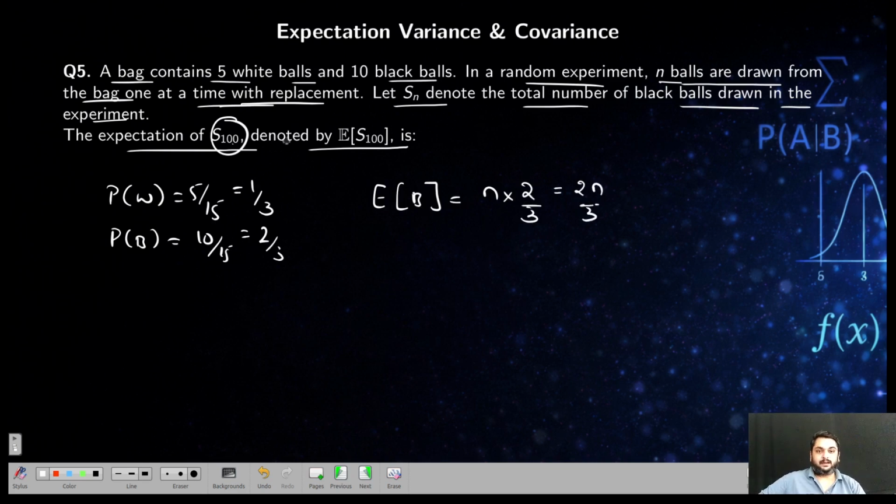Now if there are 100 balls, n is 100, they are giving. So they are just confusing you here. There is nothing in this problem. 200 by 3 is around 66.6. That is the answer.